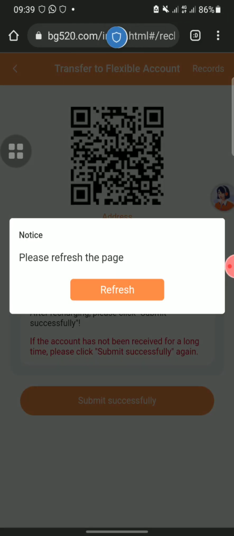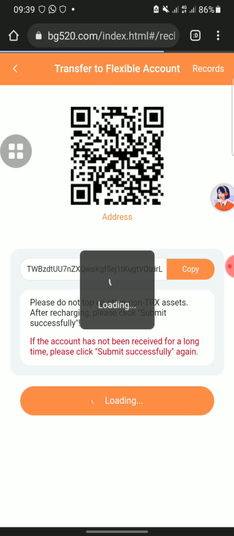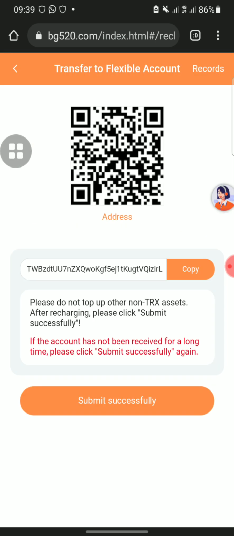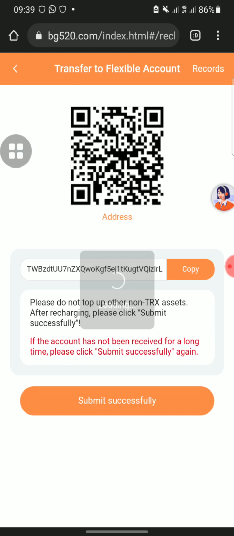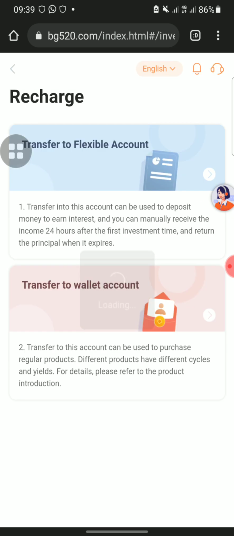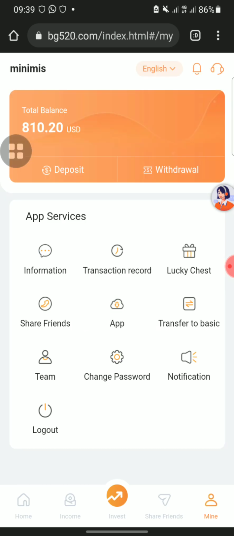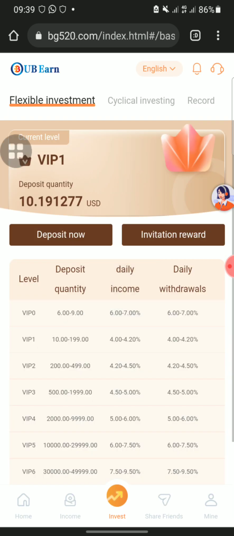Okay, let me click on transaction successful. I've clicked on it, and let me check. Okay, plus 0.2. Let me go back and see if this platform is going to pay us or not. Okay, let's go back to investment. I can see we are now in